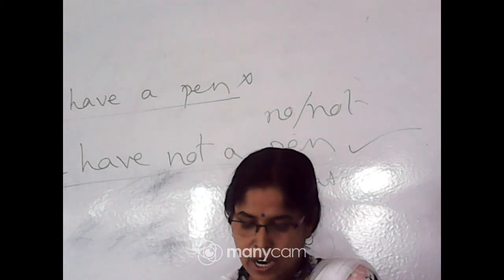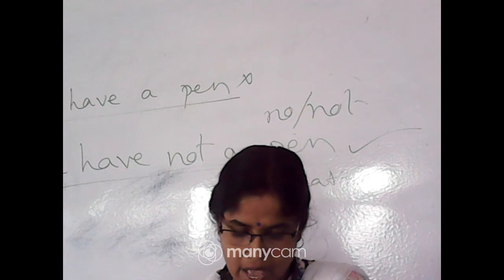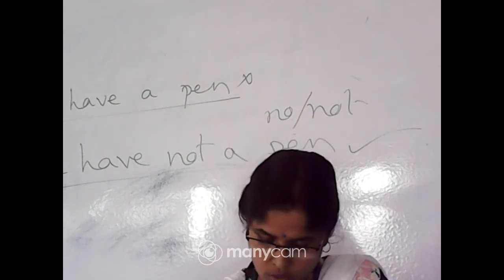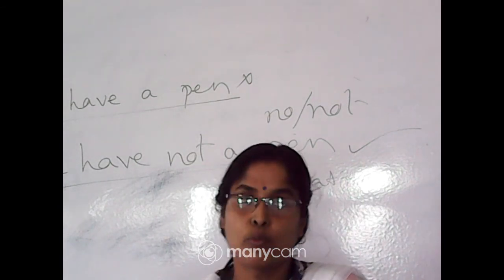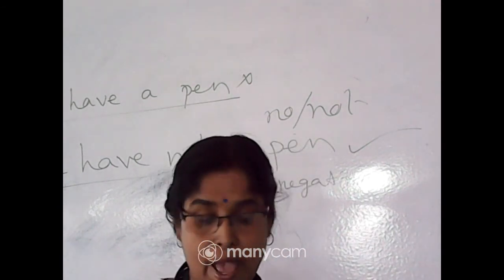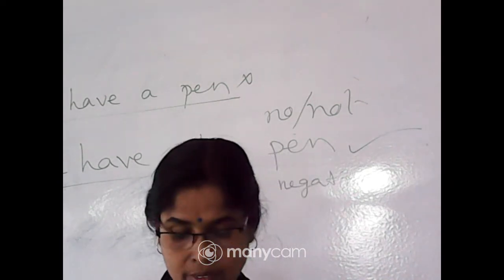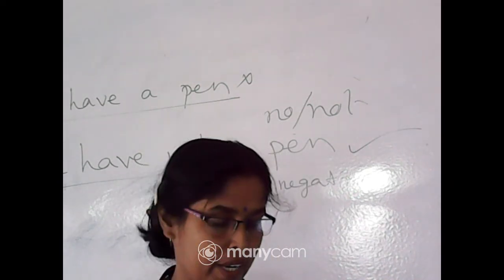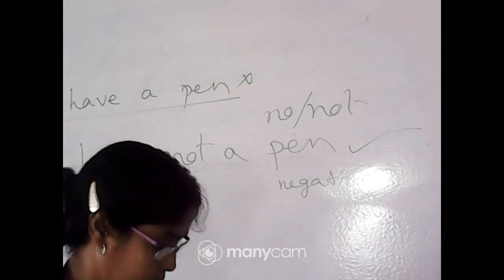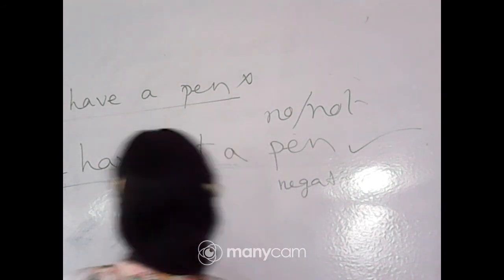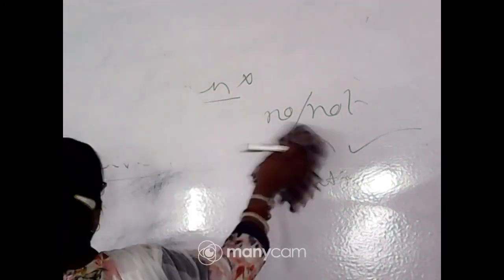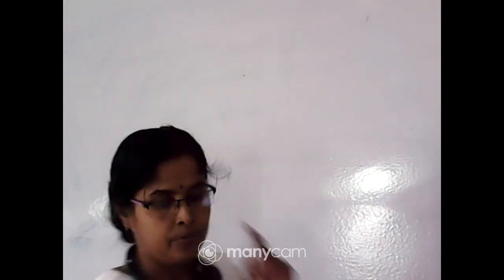So, when the verb is some form of be, that means is, am, are, was, were, then we put not. And when the verb is made up of 2 or more words, then we put not. And when the verb is have, has, had, then we use no to make it negative. Then imperative sentence.